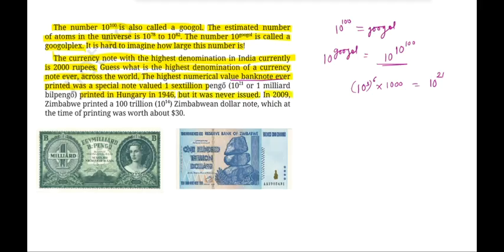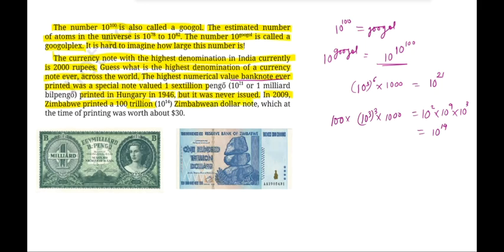In 2009, Zimbabwe printed 100 trillion. What will 100 trillion be? Trillion consists of 3 groups of 10 to the power of 3 followed with 1000. And 100 trillion means I will multiply this by 100 as well, so see how it will be formed. 10 to the power of 2 into 10 to the power of 9 into 10 to the power of 3. When you add up all these powers, because they have the same base, it would be 10 to the power of 14. So the 100 trillion note was printed in Zimbabwe.